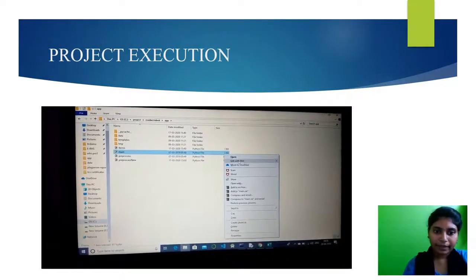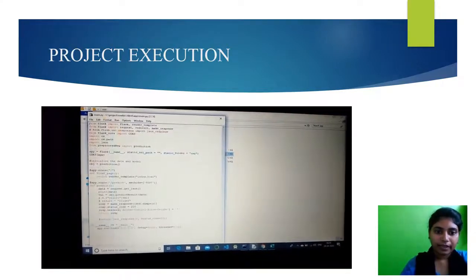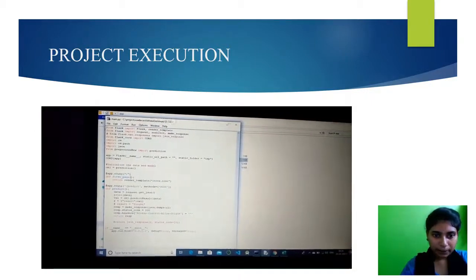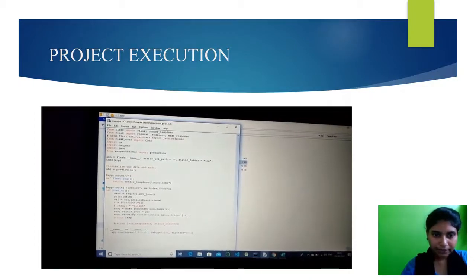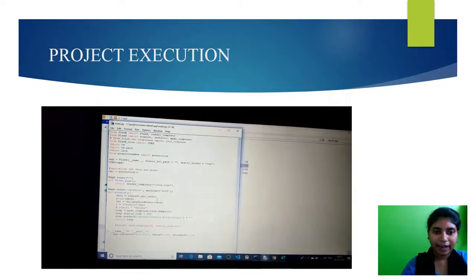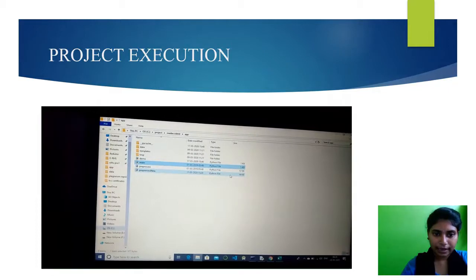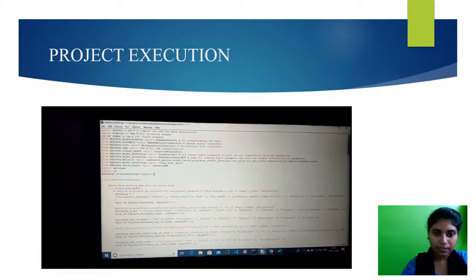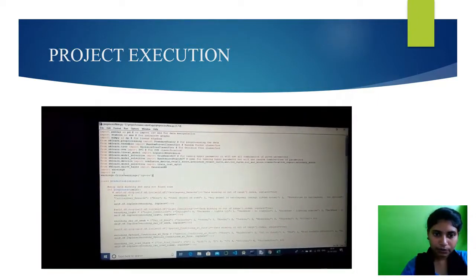Now I open the main file. In the main file, I have to pre-process the data. I already said that we need pre-processing before analyzing, right? For that purpose, I wrote this code and am executing it. This is the main file. For writing this code, we have to import some libraries like Flask, NumPy, and standard libraries and the sklearn library. The sklearn library is already pre-installed in Python. From that, we take the algorithms which we want to analyze.